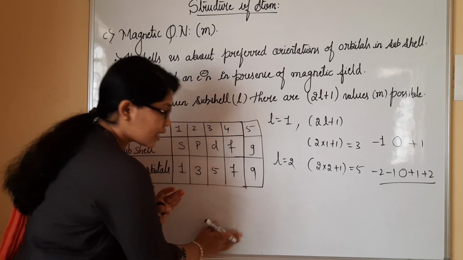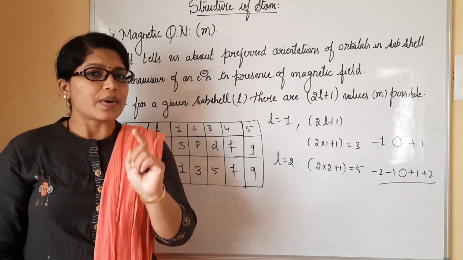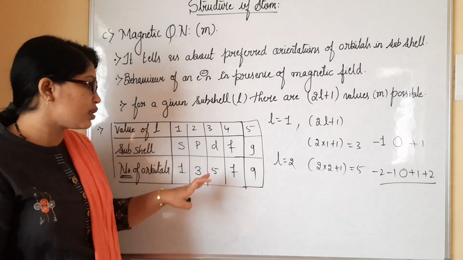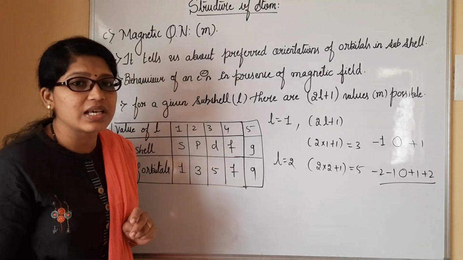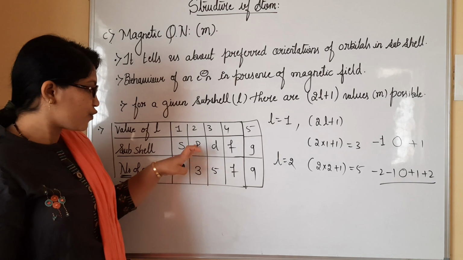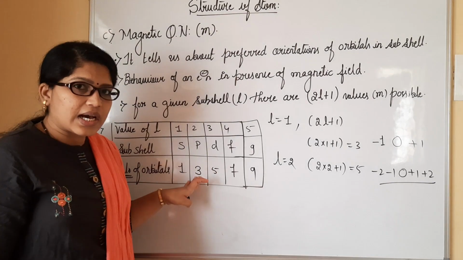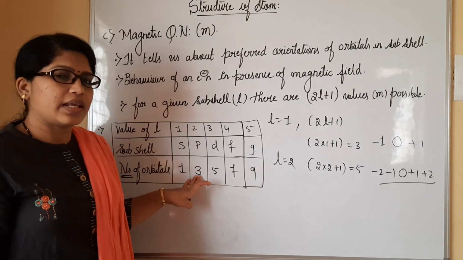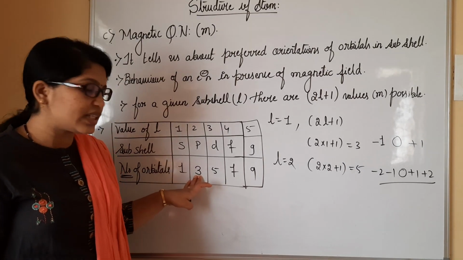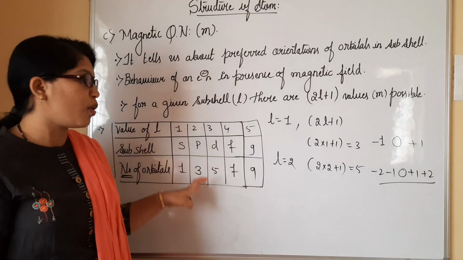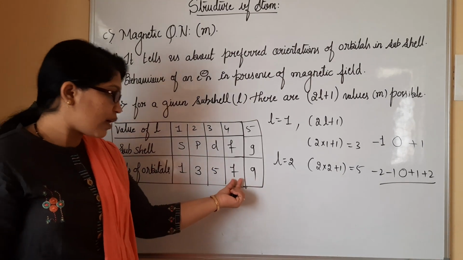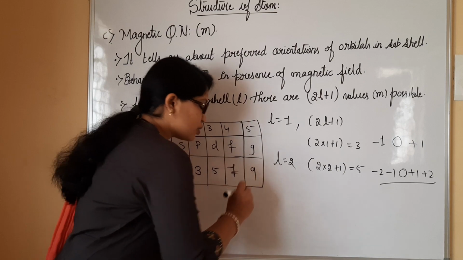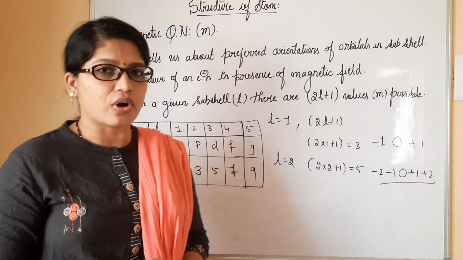5 orbitals, each orbital has a capacity of holding 2 electrons. 5 into 2, totally 10 electrons can be accommodated in D subshell. Likewise for P, in the sense 3 orbitals are present. In 3, each will be carrying 2 electrons. 3 into 2, 6 electrons at the maximum can be accommodated for P. Likewise 7, that is for F orbital, 7 twos are 14 electrons can be accommodated.